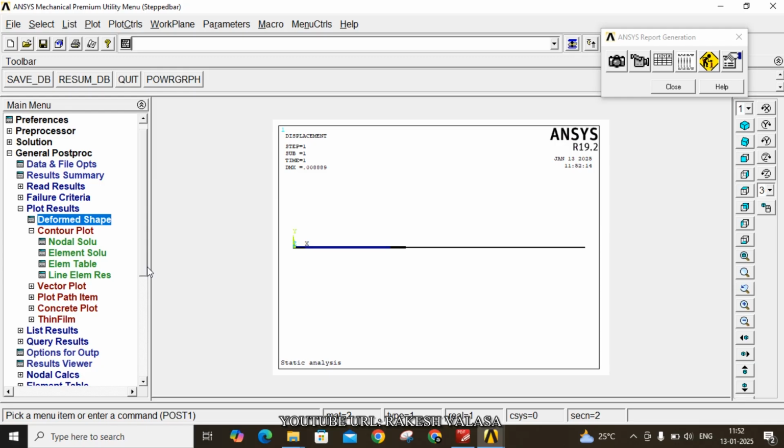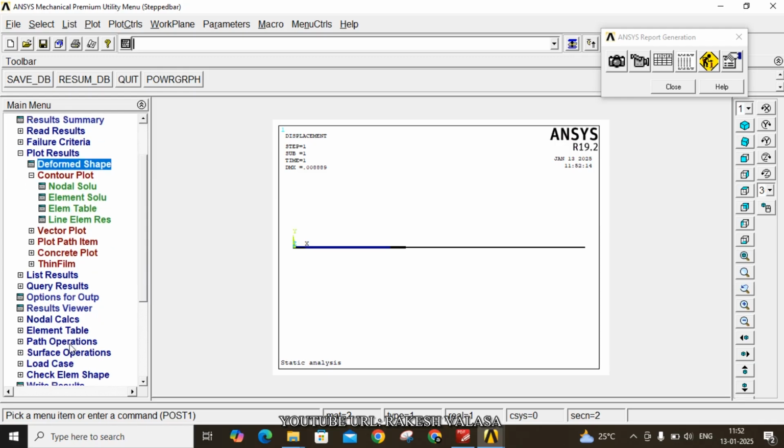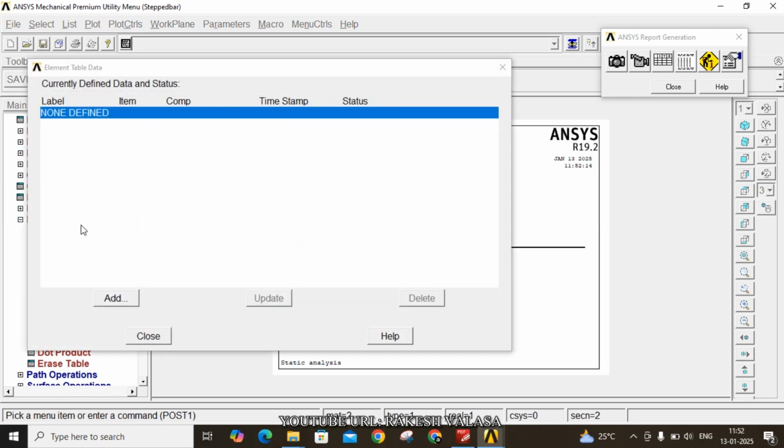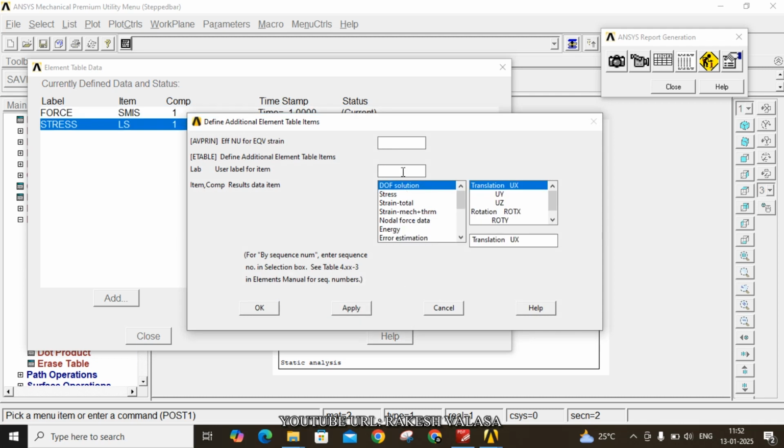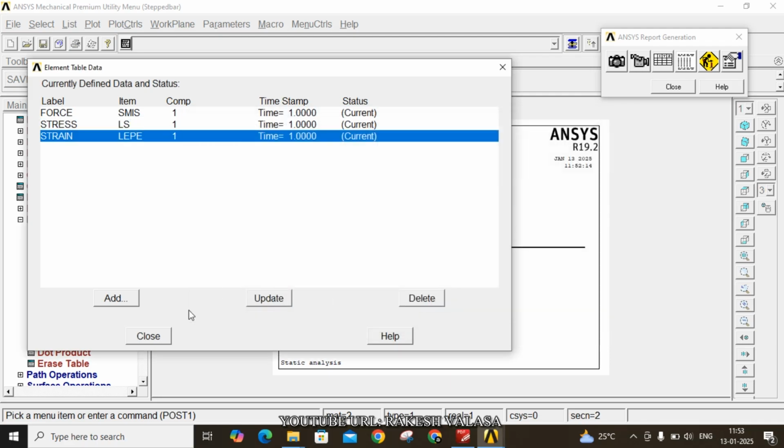You can also create an element table. Go to the element table, scroll down, element table, define table, click on add. First one is force. Scroll down, by sequence number, SMISC, 1, apply. Second one stress, by sequence number, LS, 1, apply. Third one strain, scroll down, choose by sequence number, LEPEL, 1. OK. Now close this window.